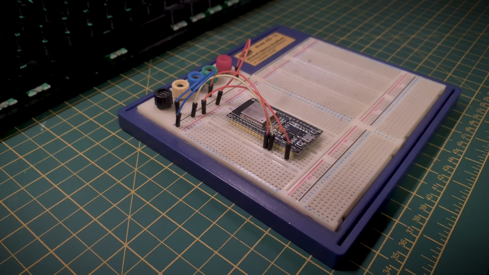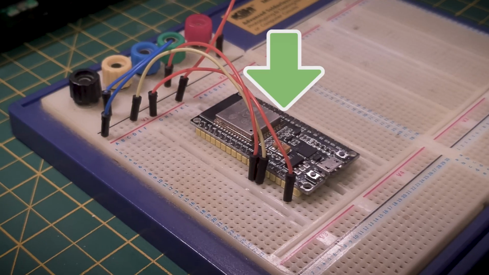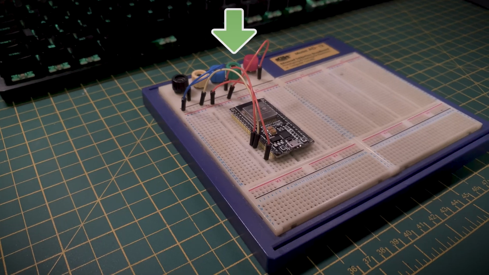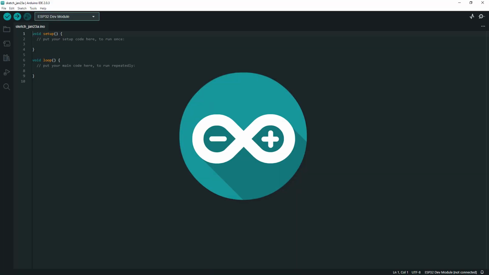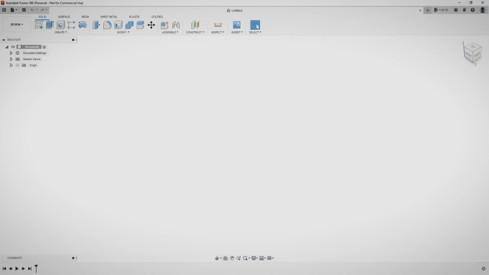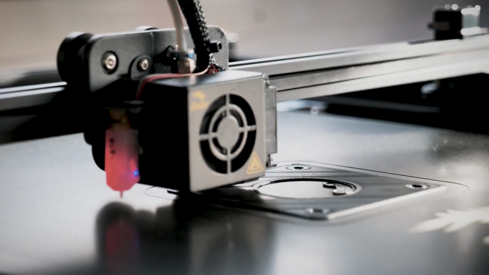Planning ahead is going to be essential if we're going to make the transition from our concept to a first prototype as smooth as possible. So before we get into building the prototype, we need to think about what sort of tools we need. I'm going to be using a breadboard for prototyping, an ESP32 dev kit, some jumper wires to make temporary connections, a soldering iron for making permanent connections, a programming tool to be able to program the ESP32, and in this case we're using the Arduino IDE, a CAD program to design the case, and a 3D printer to actually make the case.